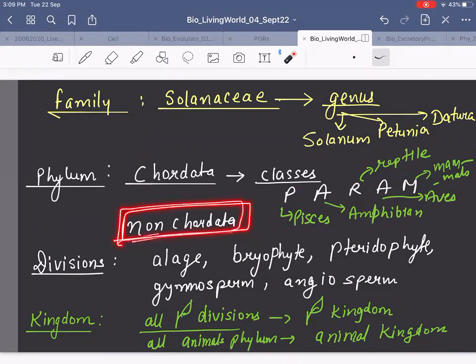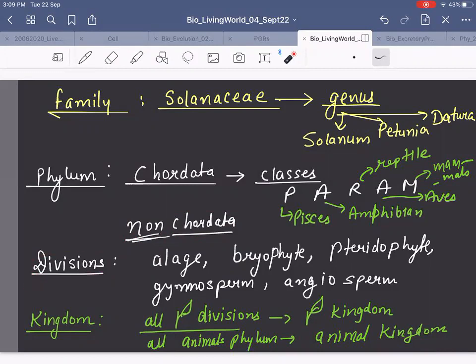Right, you must have heard of Porifera, Coelenterata, all those are part of which phylum? Non-chordata phylum. Okay, so non-chordata phylum we will be learning in chapter number 4. Now plant divisions. In plant kingdom you have different plant divisions.